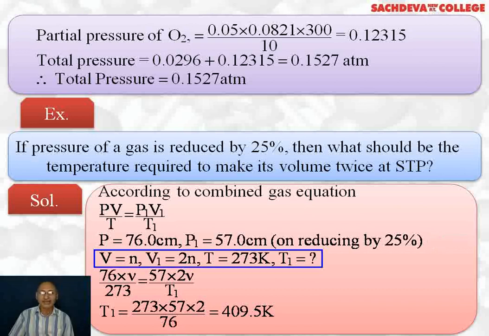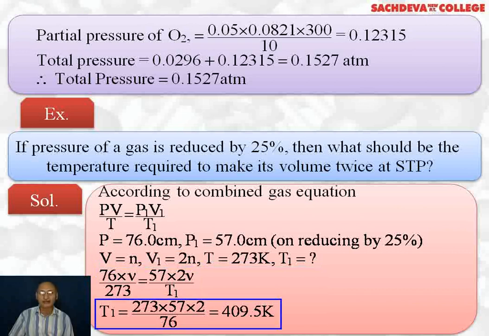V is equal to V and V1 is equal to 2V. So T is equal to 273, and T1 we have to find out. 76 into V divided by 273 is equal to 57 into twice of V divided by T1. So T1, if you calculate, is 273 into 57 into 2 divided by 76, which is 409.5 Kelvin. That is the final answer.